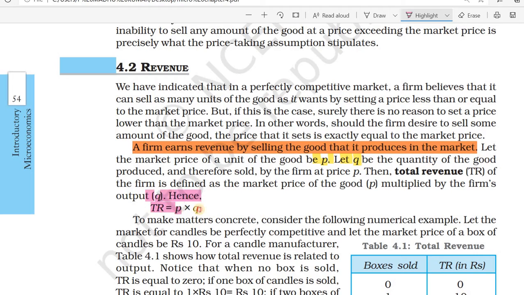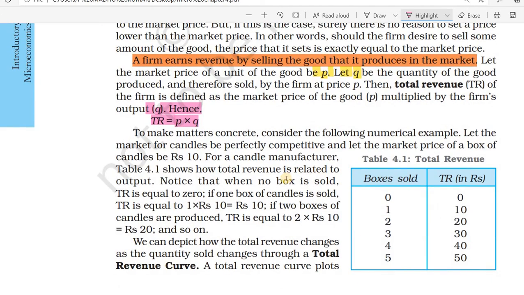The equation is total revenue equals price into quantity. Price is 5 rupees, quantity is 10, so 5 into 10, 50. This is the equation of total revenue.